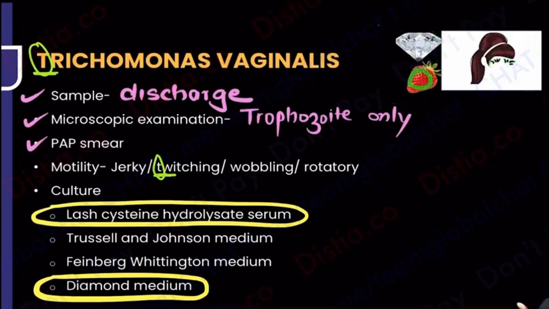Quickly let me know. Firstly, strawberry cervix. The green color on top tells me greenish discharge. Then she has 4 anterior flagella which are hiding her eyes, so only 1 nucleus, 1 long posterior ponytail, so 1 posterior flagella. She's fond of diamonds, so diamond media. She's fond of lashes, so lash media. And Trichomonas has only T for T, that is going to be the trophozoite, and apart from that it has T for T, that is the twitching motility.